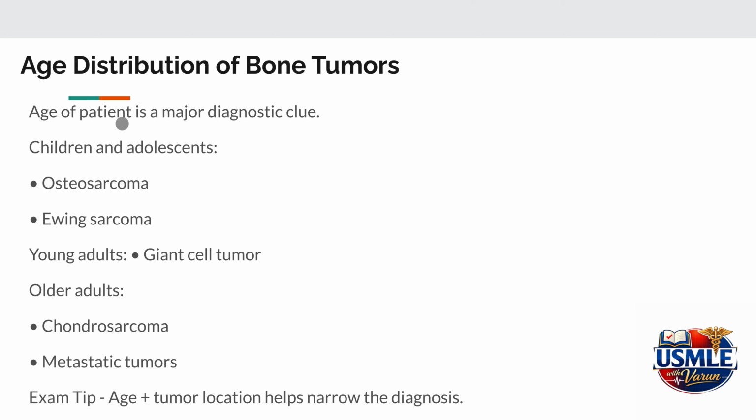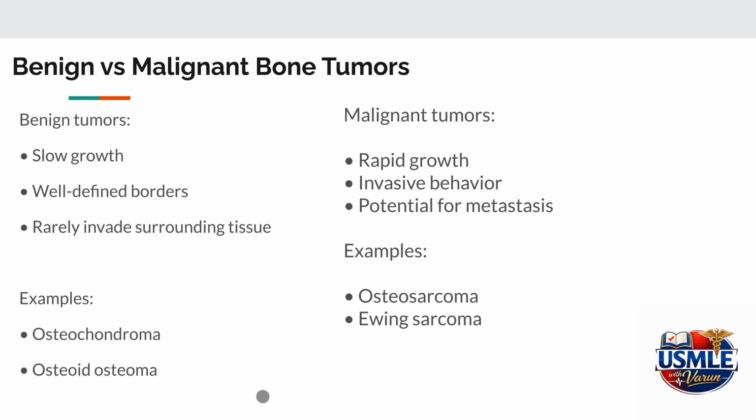Age is one of the most important clues in identifying bone tumors. Certain tumors are predominantly seen in children and adolescents. For example, osteosarcoma and Ewing sarcoma commonly affect teenagers, whereas young adults between 20 and 40 years of age are more likely to develop giant cell tumors. In contrast, older adults are more likely to develop chondrosarcoma or metastatic bone tumors. So, whenever solving questions, always begin by asking what is the age of the patient. This single clue can immediately help us narrow the list of possible tumors.